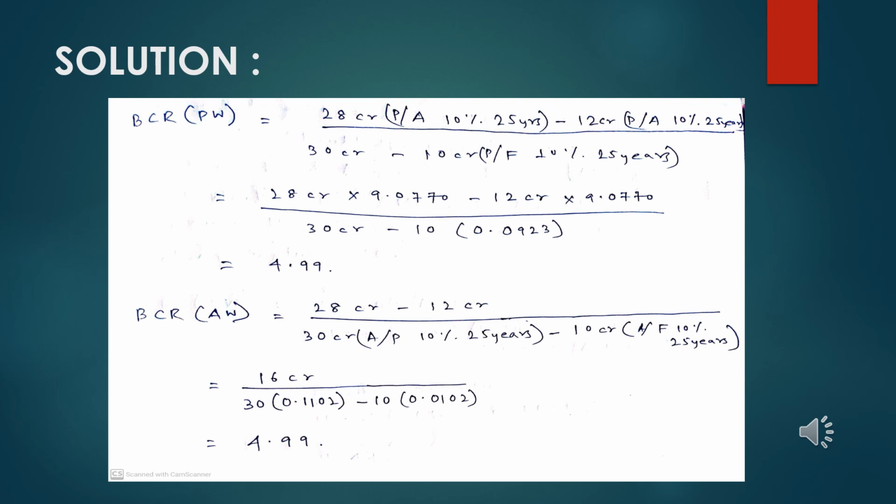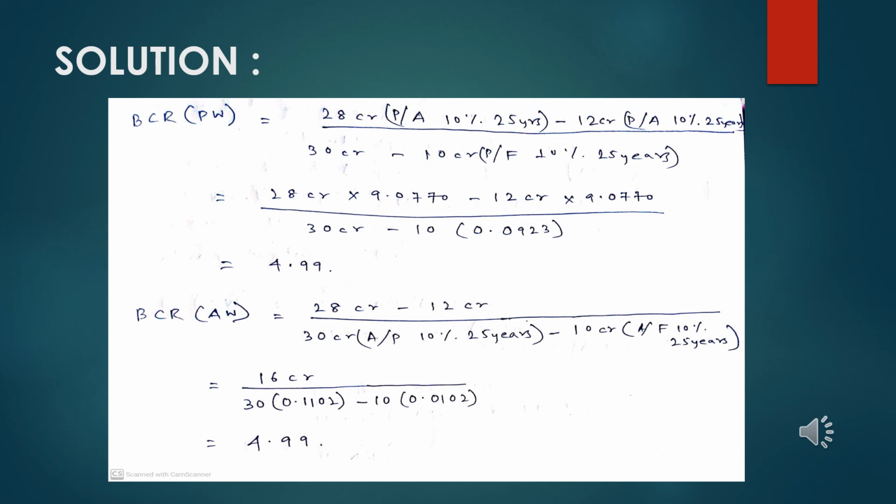In the solution to the previously mentioned sum, we are taking a different kind of approach to calculate the benefit cost ratio. Similarly to the previous sum, we will be calculating the benefit cost ratio initially in present worth.